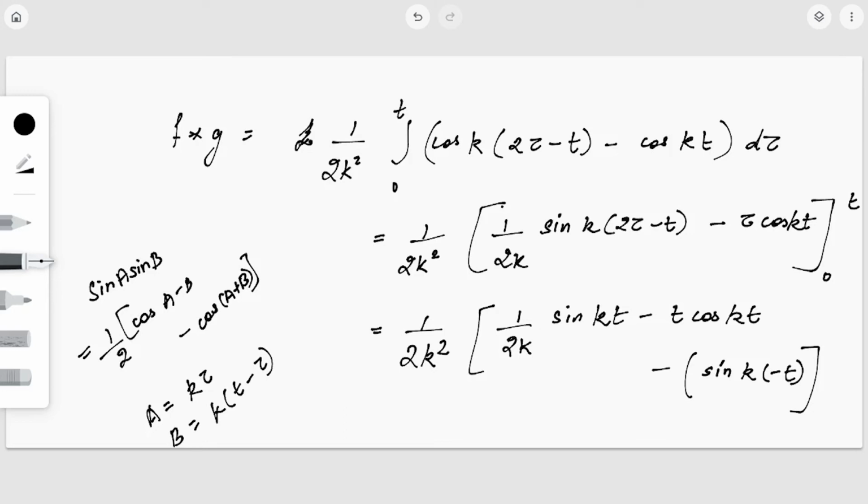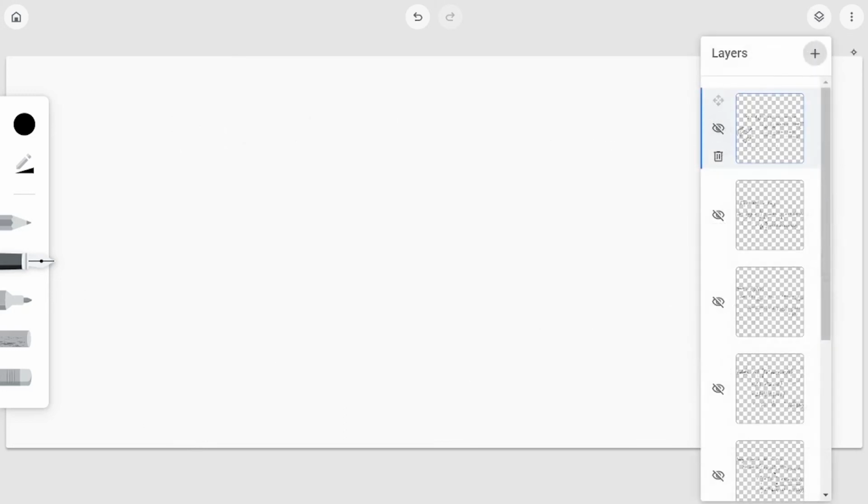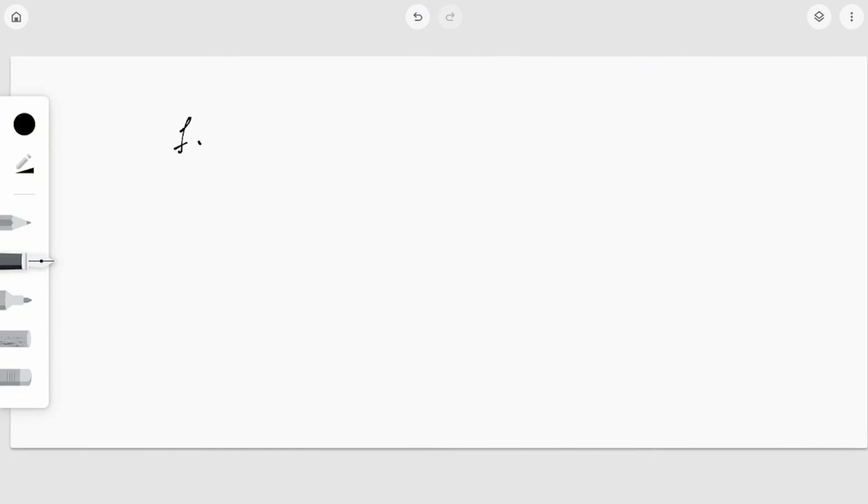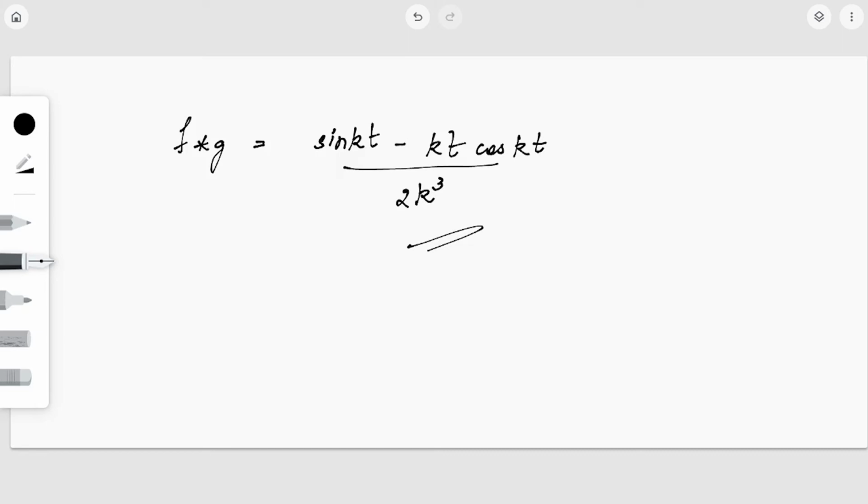So simplifying this and reducing it into a simpler form, we get f star g will be equal to sine kt minus kt into cos kt by 2k cube. Okay, so you can either leave it in that manner itself, or you can simplify it to find what is f star g.